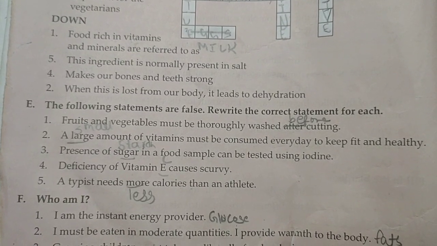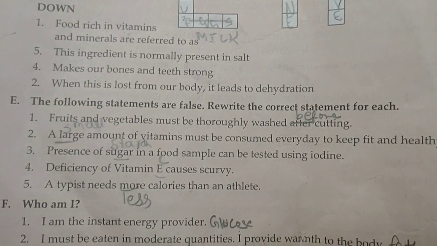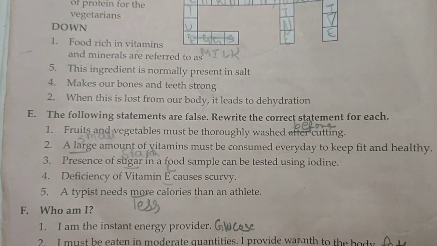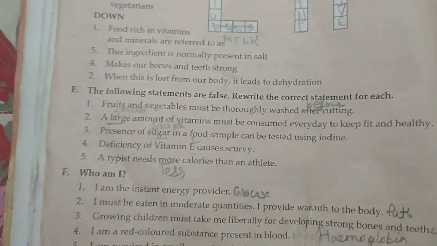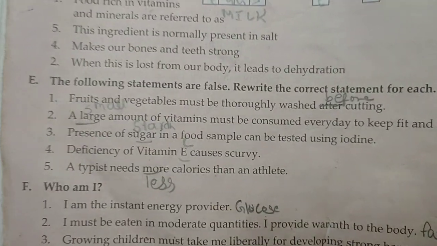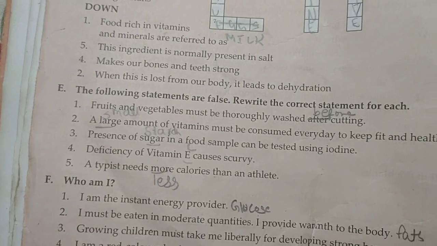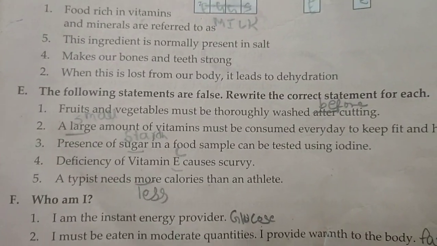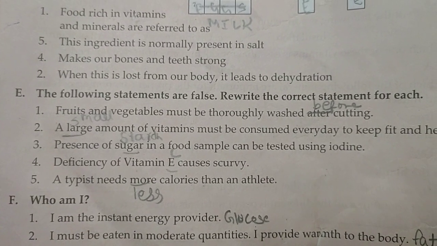Third, presence of sugar in a food sample can be tested using iodine. No children. We are using iodine to test starch. If we have to test starch in any food item, we use iodine, because with starch iodine gives a blue black color that shows starch is present in this food item. Deficiency of vitamin E causes scurvy.